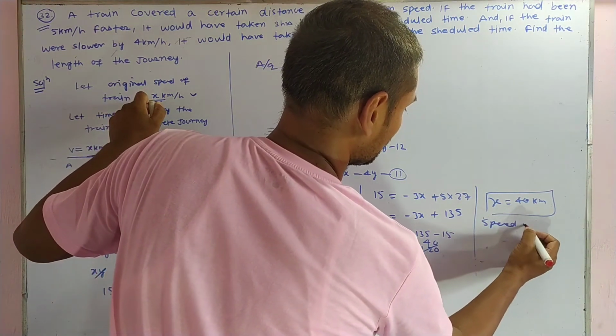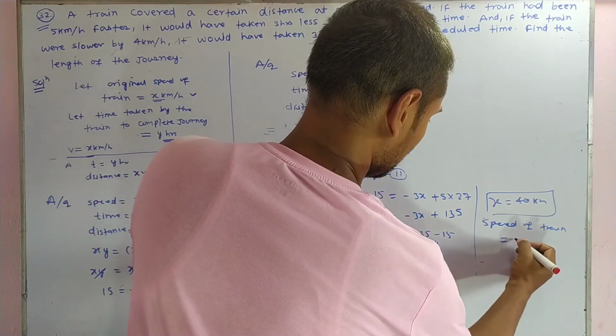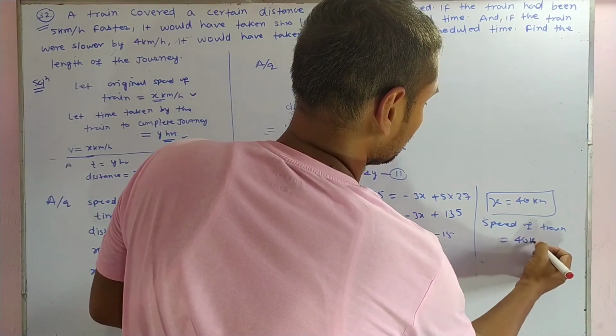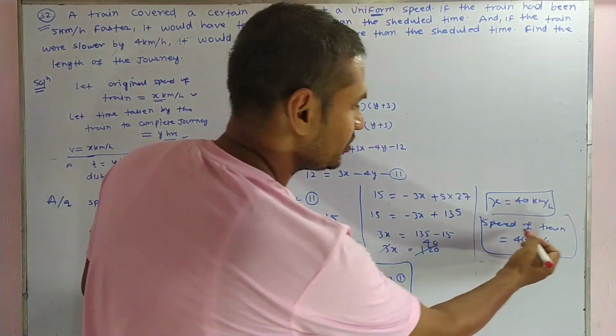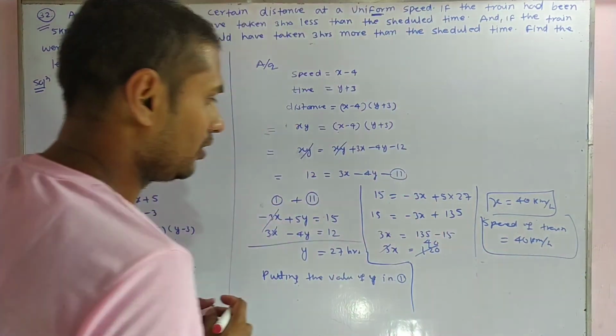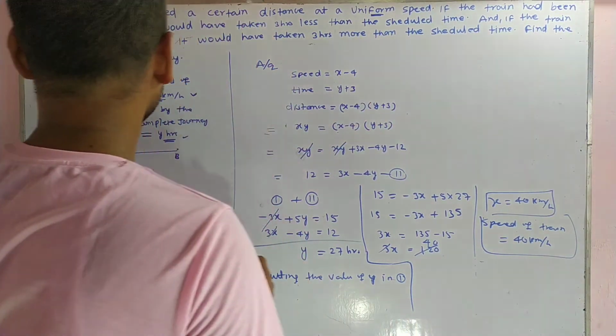The speed of the train is x equal to 40 kilometers per hour. And you know that we have to find out the length of the journey.